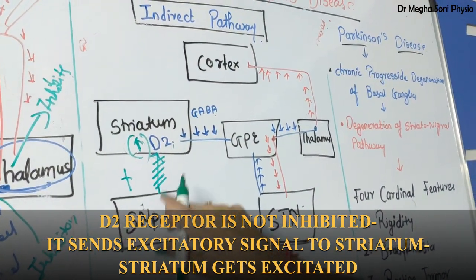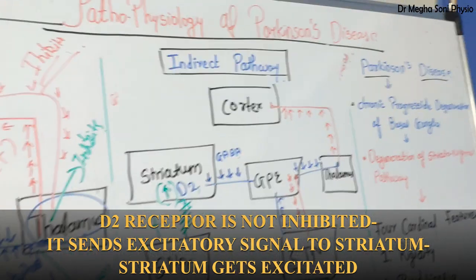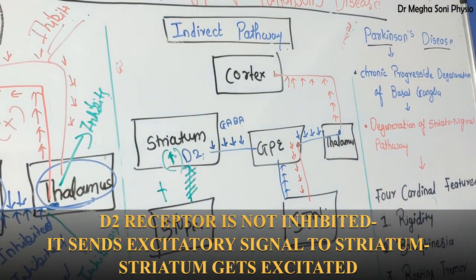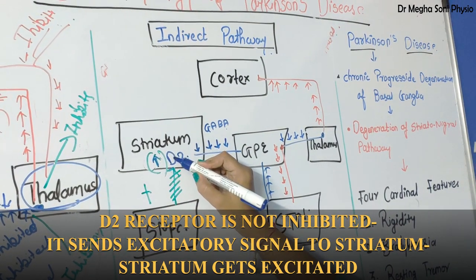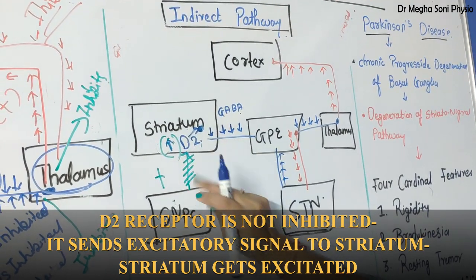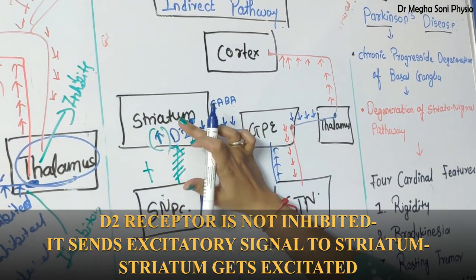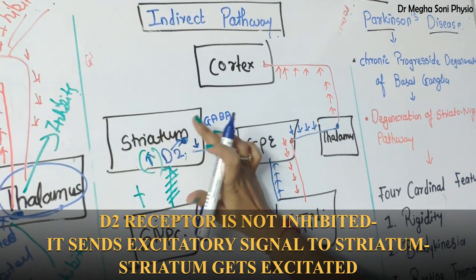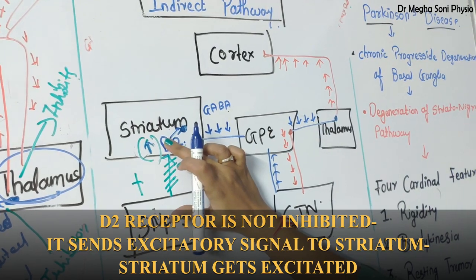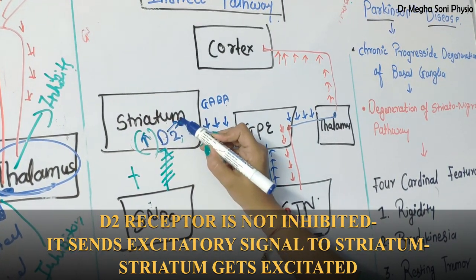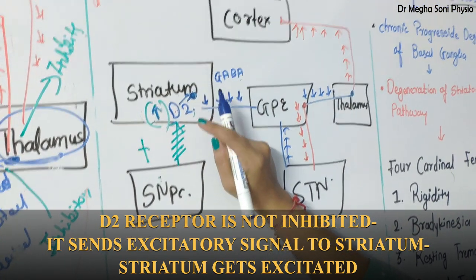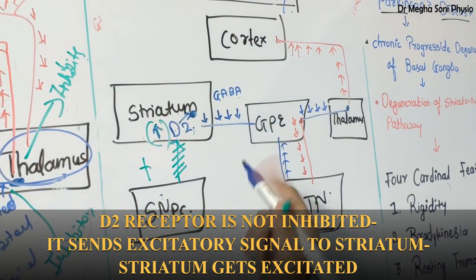As this D2 receptor is excited, it sends an excitatory signal to the striatum, as the D2 receptor is attached to the striatum. Striatum means caudate nucleus and putamen. So it is disinhibited, and the striatum is excited.